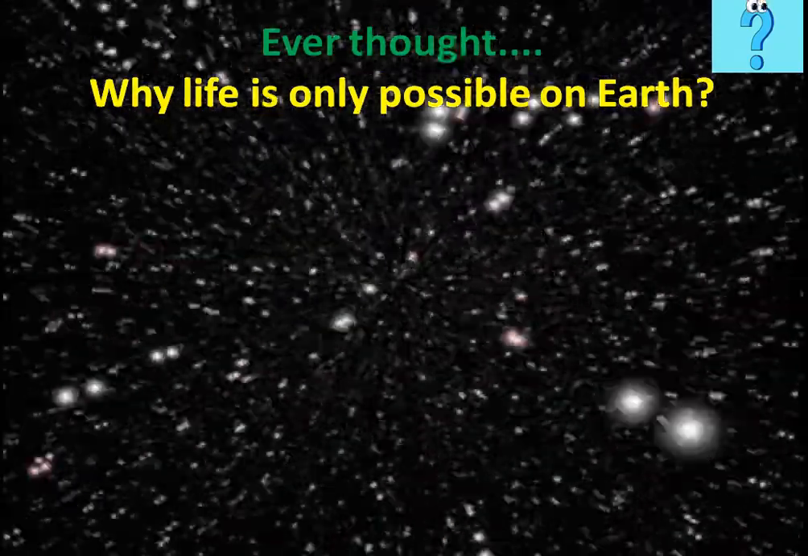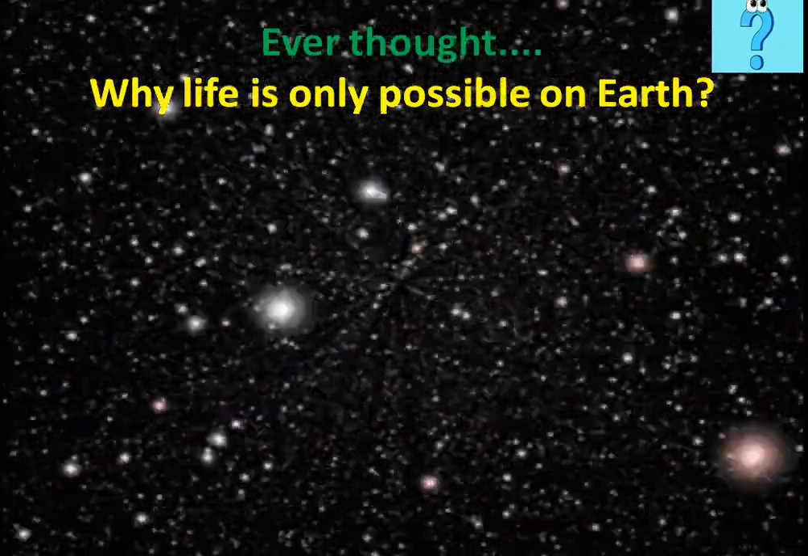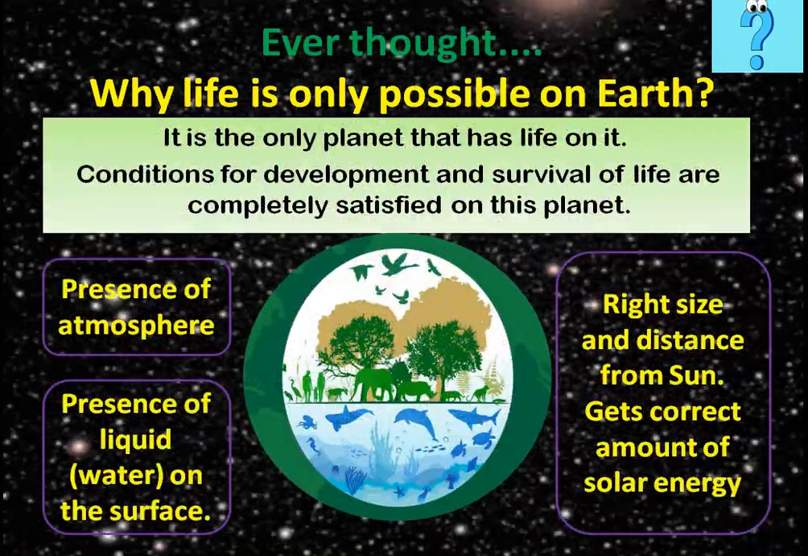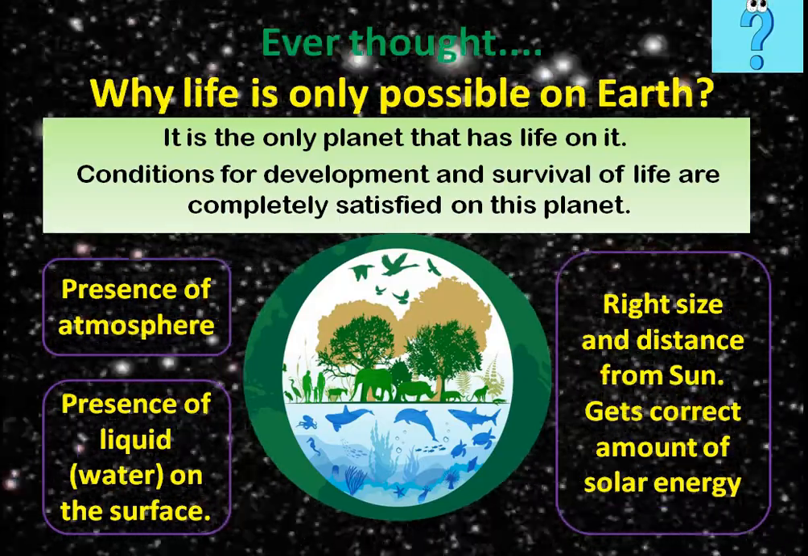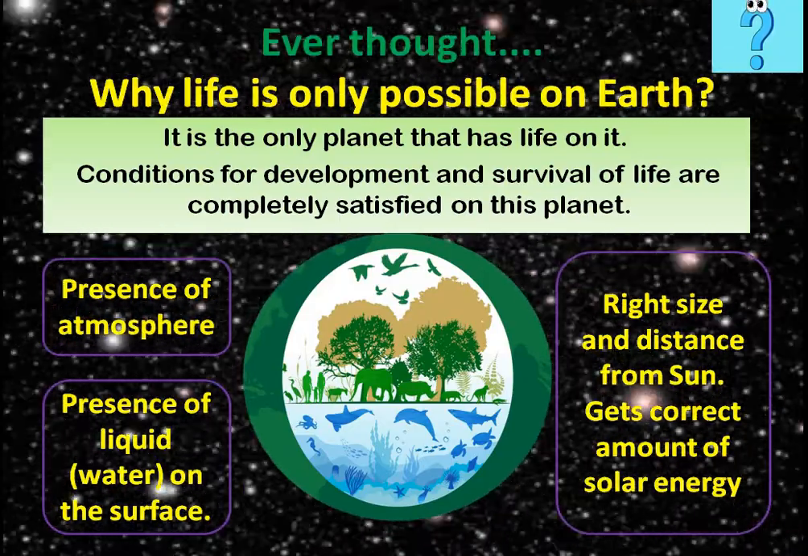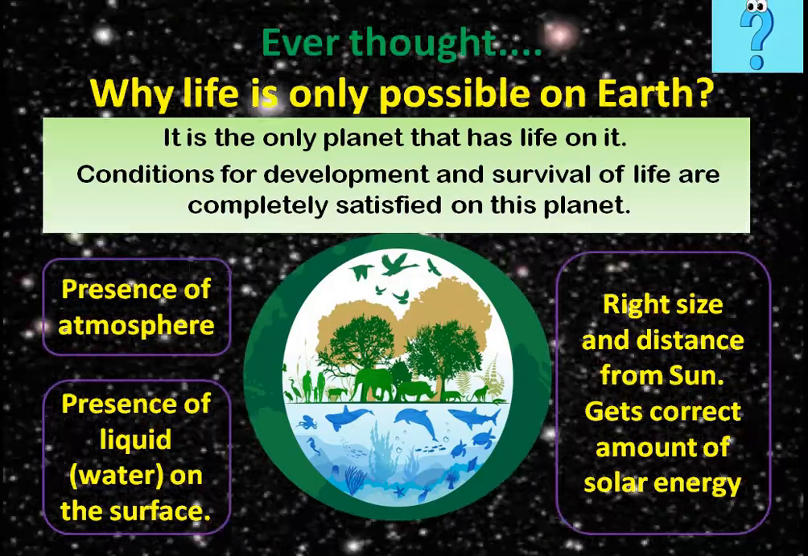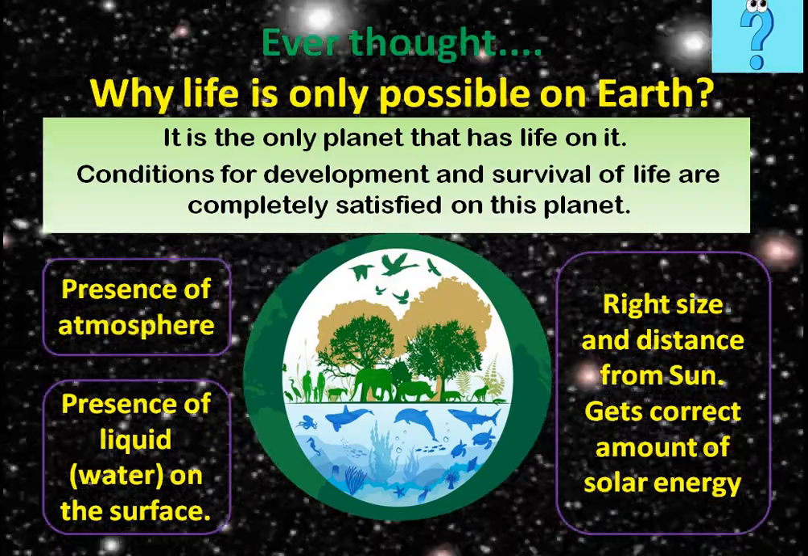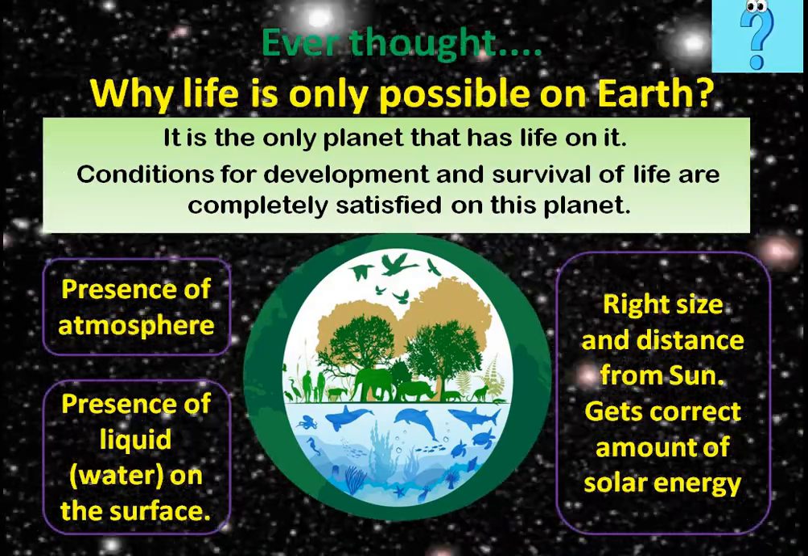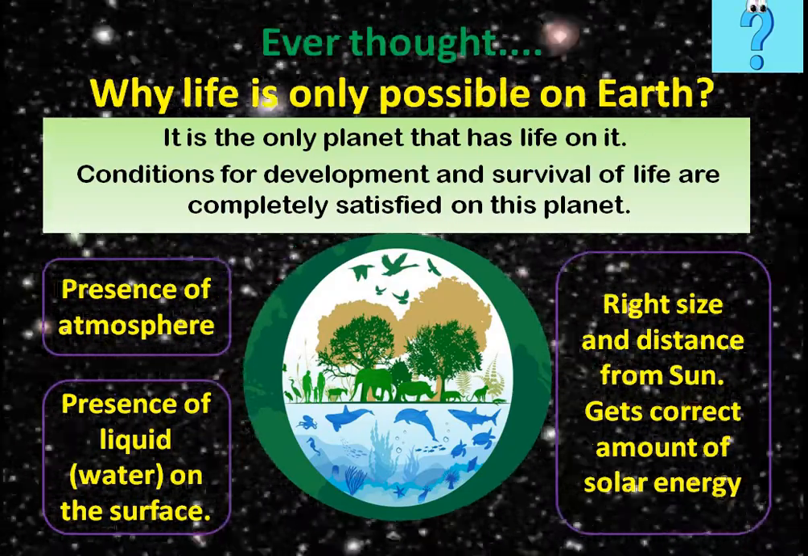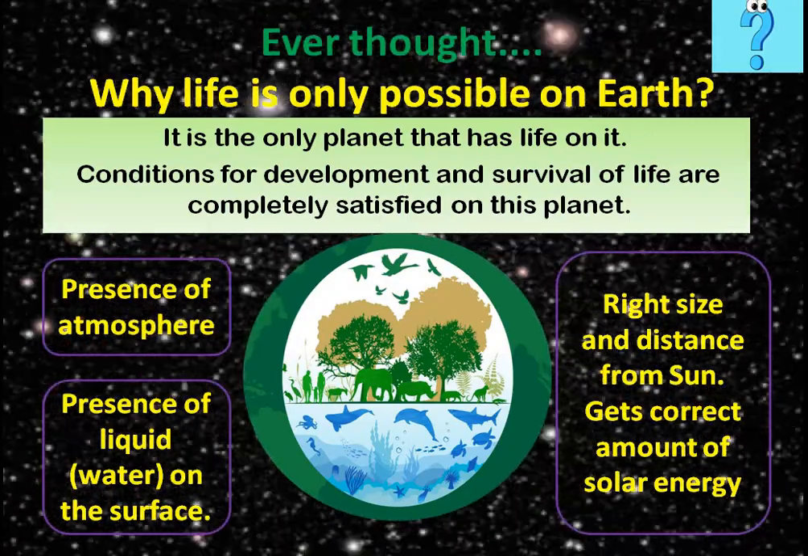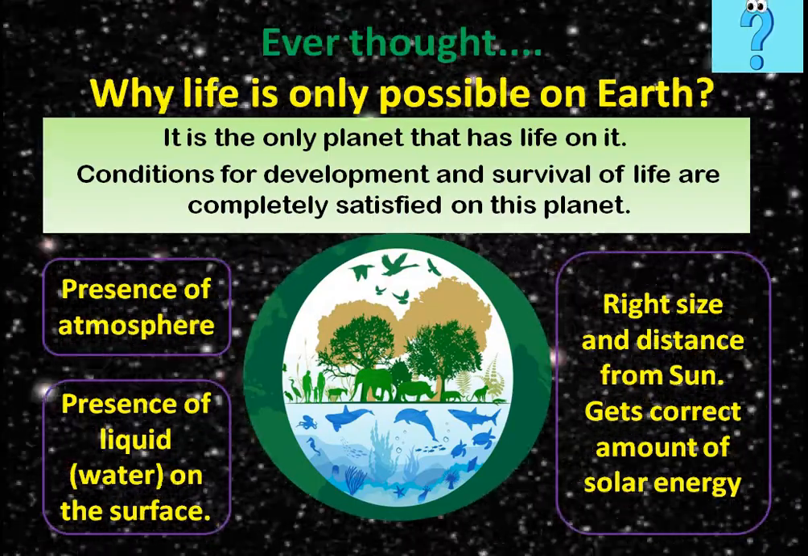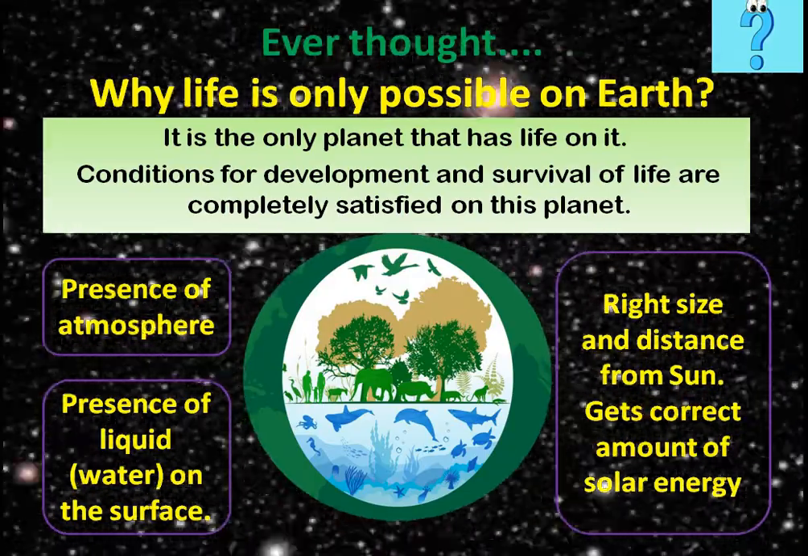And have you ever thought why only on Earth life is there? Because on Earth there are three things which are most important and absolutely conducive for life to be there. Number one, presence of atmosphere. We have got the ozone layer around our Earth, right? And there is an atmosphere around the Earth. There is presence of water on the Earth, and then Earth has got the exact distance from the Sun, right size and right distance from the Sun, so that we get just the right amount of solar energy.